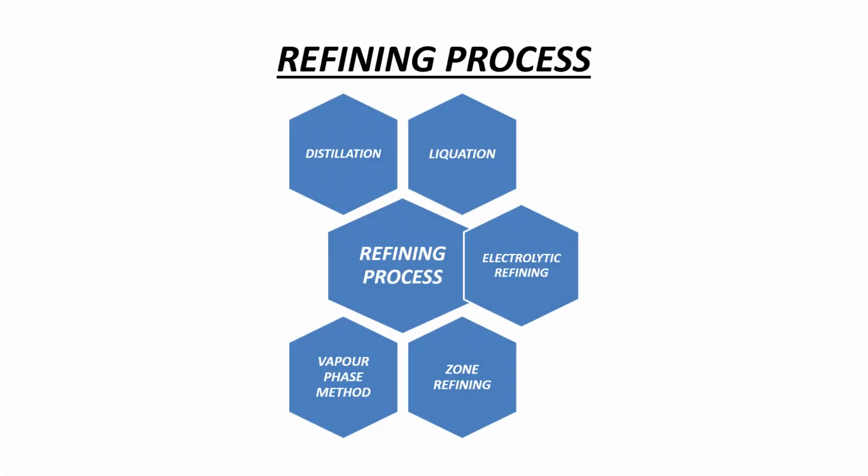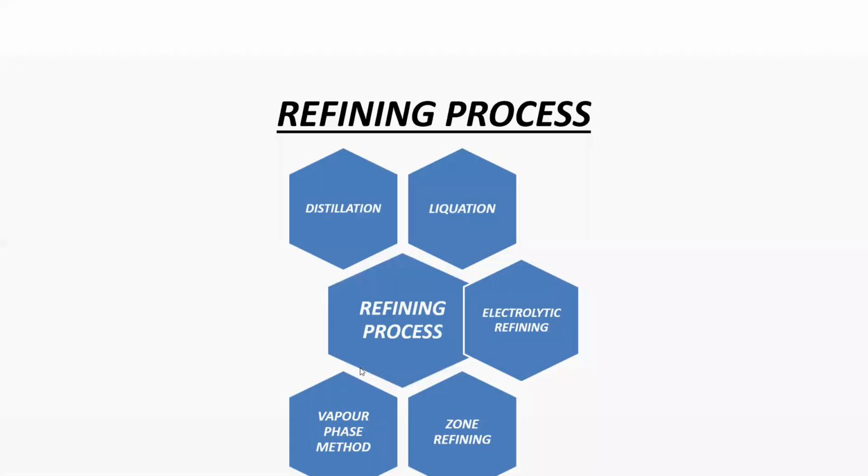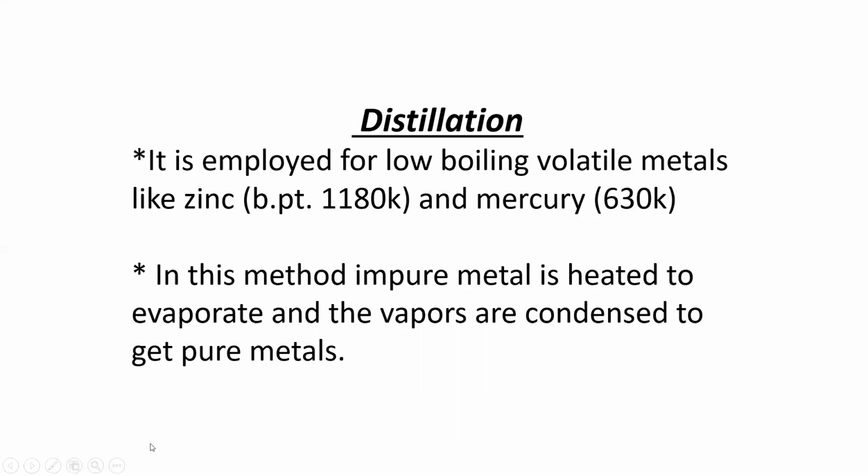First one is distillation, second one is liquefaction, third one is electrolytic refining, fourth method is zone refining, and the fifth method is the vapor phase method. So the first method is the distillation. This method is used for low boiling point volatile metals. Volatile means it easily changes into the vapor form.